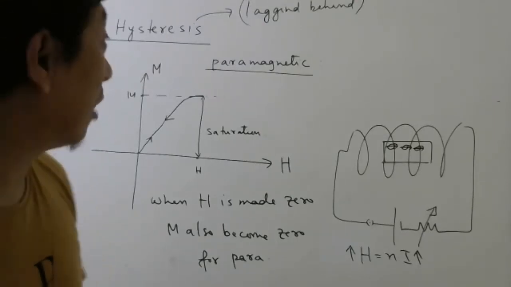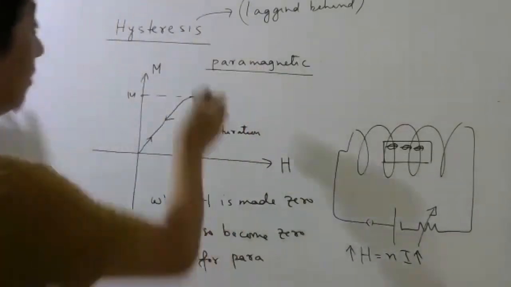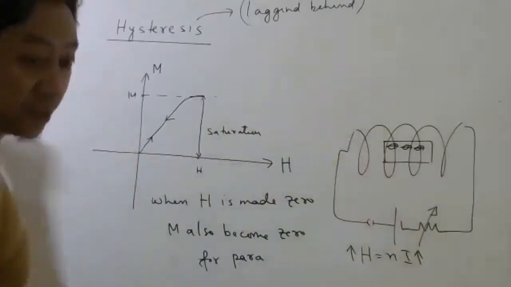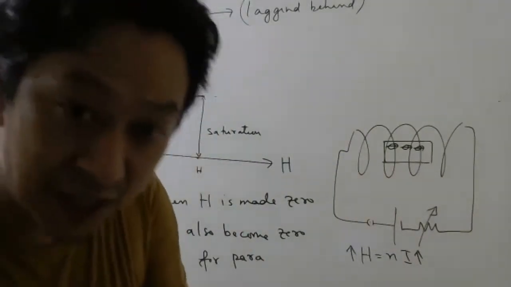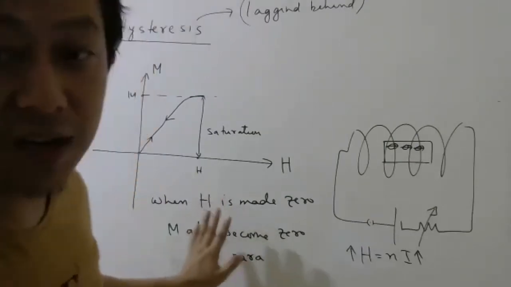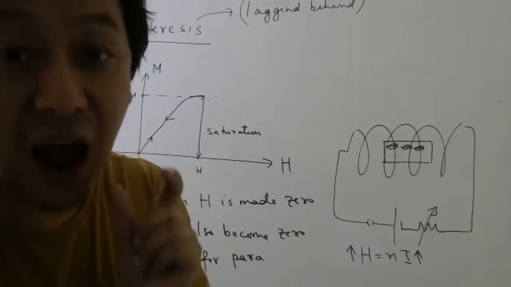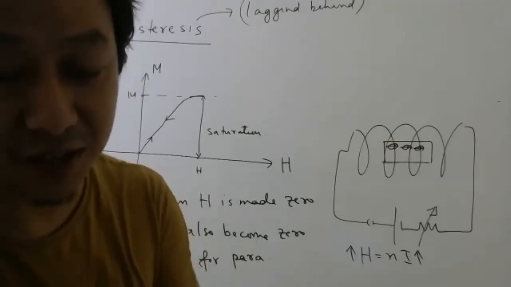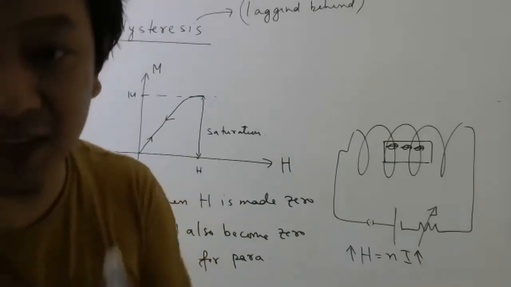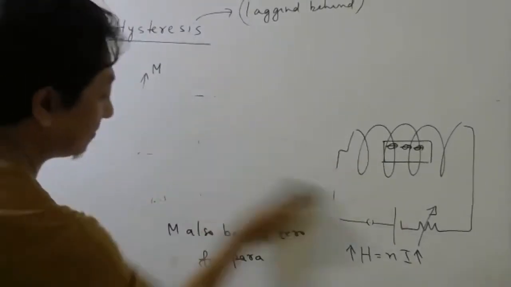Okay. Now, hysteresis is not that. Hysteresis is for some special kind of ferromagnetic materials. In ferromagnetic materials also, for some of them, this only will happen. But in some ferromagnetic materials, which are called hard ferromagnetic materials, for such kind of materials, a very interesting thing happens. Try to concentrate.